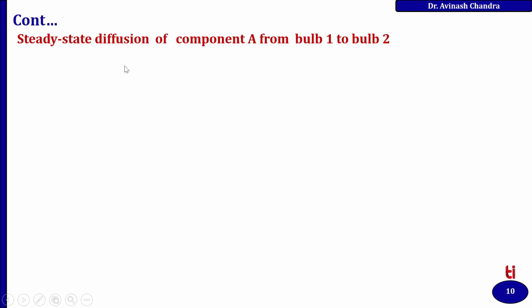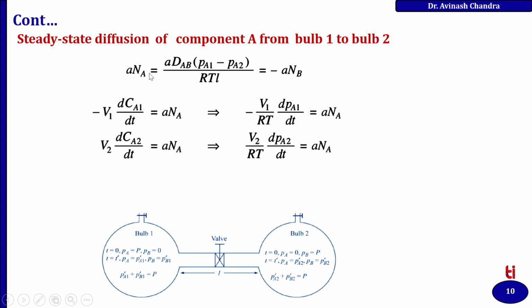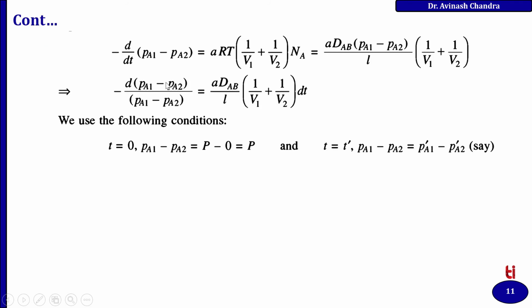Then, steady state diffusion of component A from bulb 1 to bulb 2. In that case, the total rate of diffusion can be written by this expression, where this is for bulb 1, this is for bulb 2, and CA1 and CA2 are the concentrations of A in the bulbs. And we know that CA1 can be represented by this expression, as well as CA2 by PA2 upon RT. So we can put this value in this system.